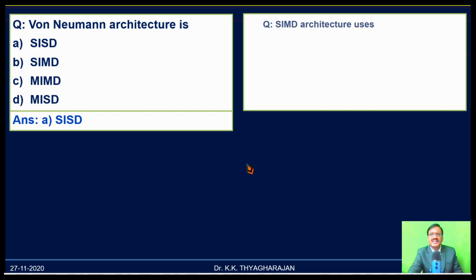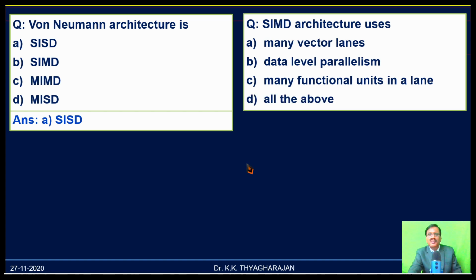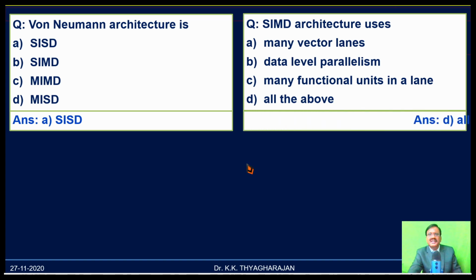The next question: SIMD architecture uses: option A, many vector lanes, that is correct; option B, data level parallelism, that means it is dividing the data and executing in parallel using lanes; option C, many functional units in the lane, yes, it is also correct. We have seen the add functional unit, multiplication functional unit, like that. Option D is all of the above, so option D is correct.